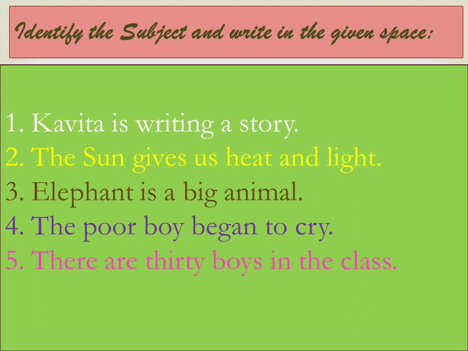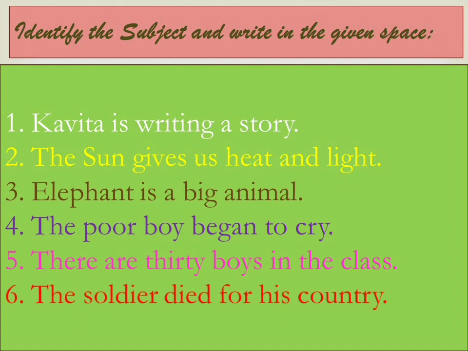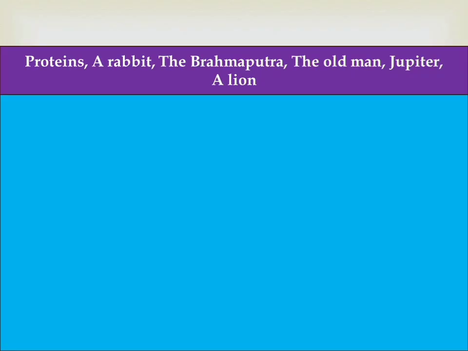Okay. There are 30 boys in the class. Now, I'll give you some time. You tell me what will be the subject in this sentence. Yes, you are right. In this sentence, we are talking about the 30 boys. So, 30 boys will be what? The subject. Now, let us see. The last sentence is given. The soldier died for his country. Now, tell me, what will be the subject? The soldier. So, soldier will be what? The subject.